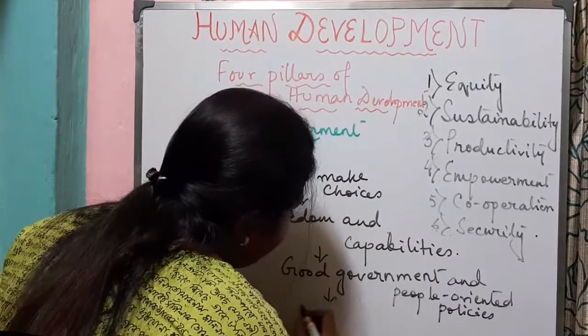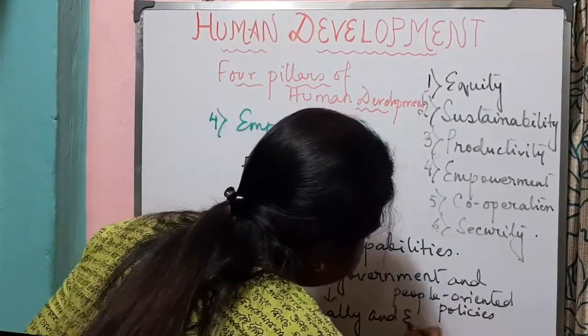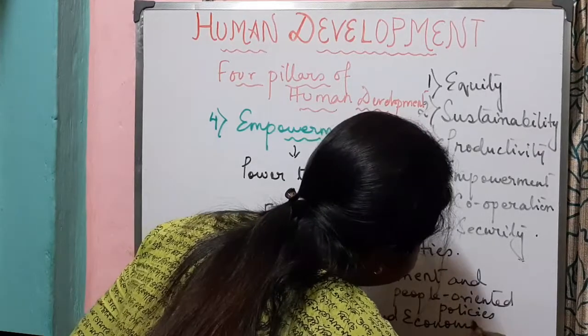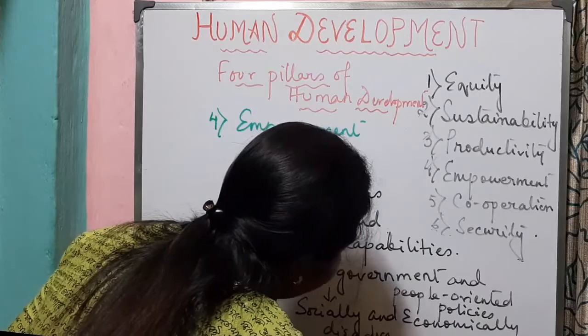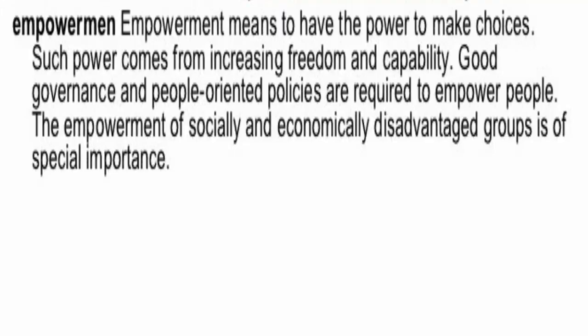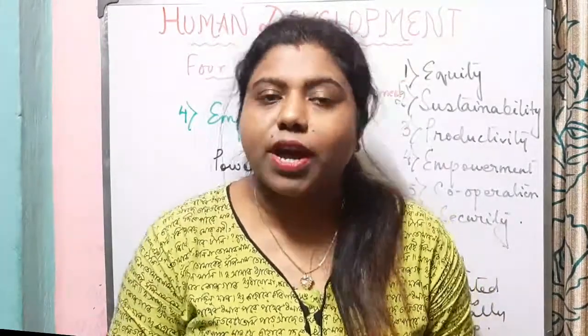And it is very important to make the socially and economically disadvantaged groups more empowered. Then only it will lead to the overall development of a country. So in this video, we have learned about the concept of human development and also about the 4 pillars